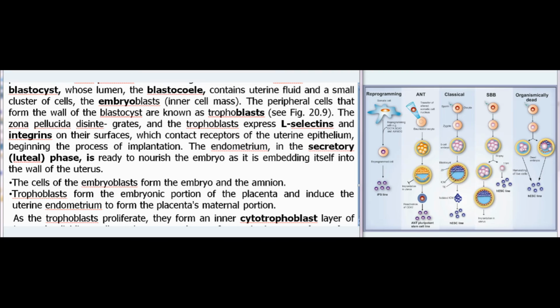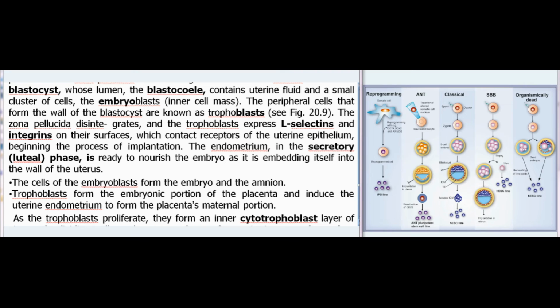The peripheral cells that form the wall of the blastocyst are known as trophoblasts, see Fig 20.9. The zona pellucida disintegrates, and the trophoblasts express L-selectins and integrins on their surfaces, which contact receptors of the uterine epithelium, beginning the process of implantation. The endometrium, in the secretory, luteal, phase, is ready to nourish the embryo as it is embedding itself into the wall of the uterus. The cells of the embryoblasts form the embryo and the amnion.